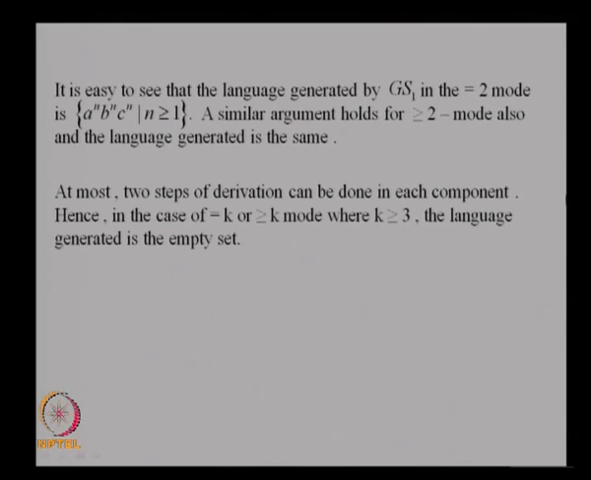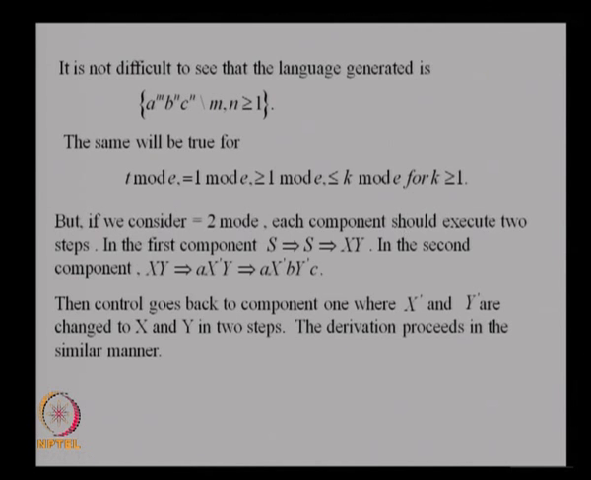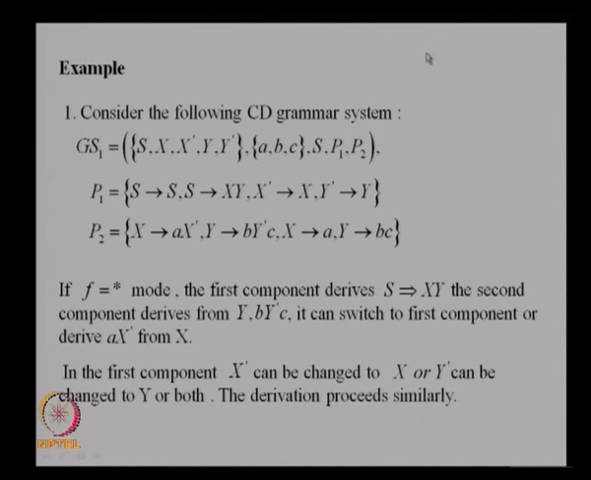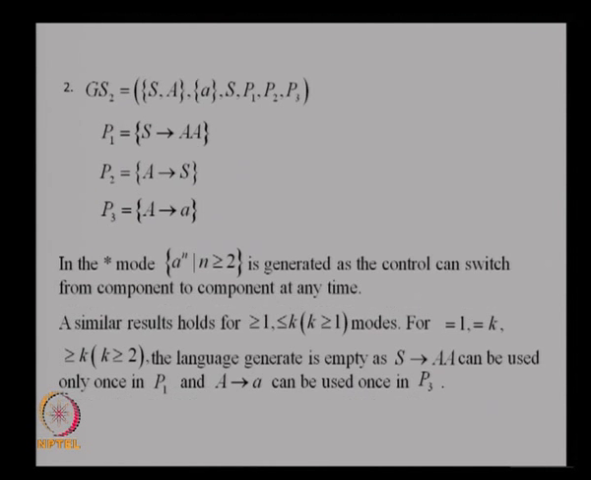Now, suppose you consider equal to k mode or greater than or equal to k mode, where k will be 3, 4 or 5. Then look at the rules. Here I can have only 2 steps, I cannot have more than 2 steps. So, if it is equal to k or greater than or equal to k mode, where k is 3, 4 or 5 etc., no derivation is possible, the language generated is empty.